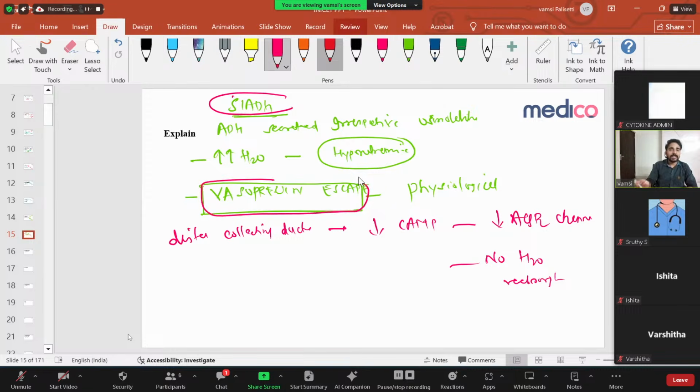It happens in the DCT. Its main thing is it will downregulate the V2 receptors, because if there are no V2 receptors, there are no harmful effects. Right? Important. There's one important thing I want to discuss here.